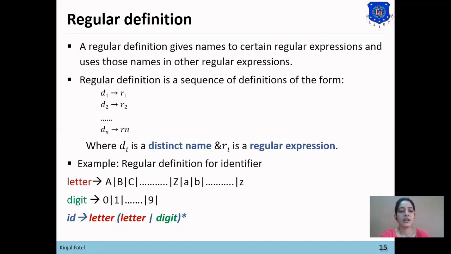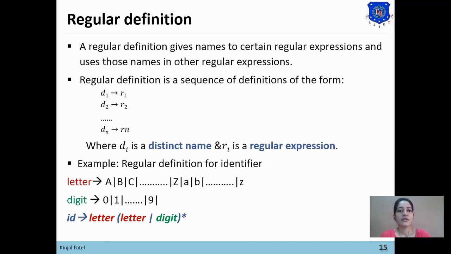and these distinct names we can use in different regular expressions, like we have already used in this expression: the regular expression of id equals letter followed by (letter or digit) Kleene closure. So we need not write the whole alphabet set for a particular regular expression; we can directly use these names in a regular expression. That's why regular definition is used in regular expressions.